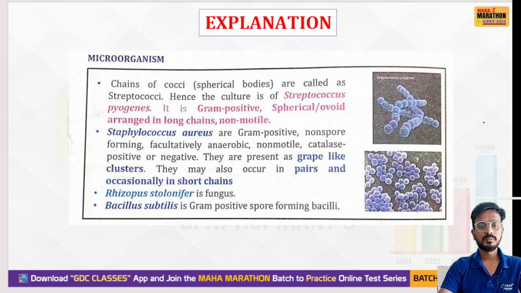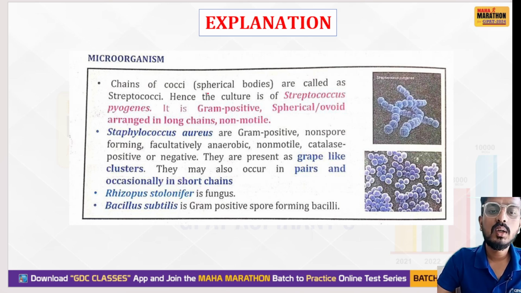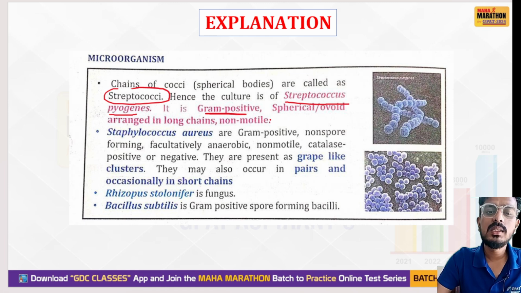So let's see, these are chains of cocci, spherical bodies, also called streptococci. The culture is of Streptococcus pyogenes. This is gram positive, spherical or ovoid, arranged in a long chain, and non-motile.